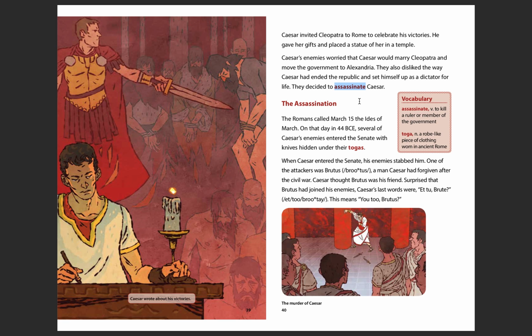All right, the assassination. The Romans called March 15th the Ides of March. On that day in 44 BCE, several of Caesar's enemies entered the Senate with knives hidden under their togas. Togas were like a robe that they wore back then, so it's what they called their clothes, a toga. When Caesar entered the Senate, his enemies stabbed him.